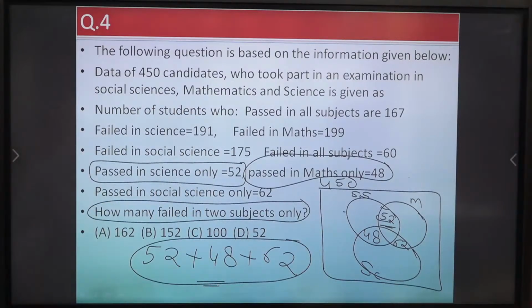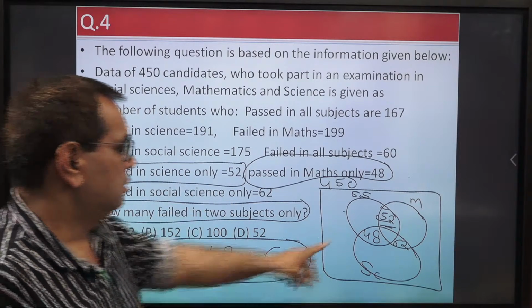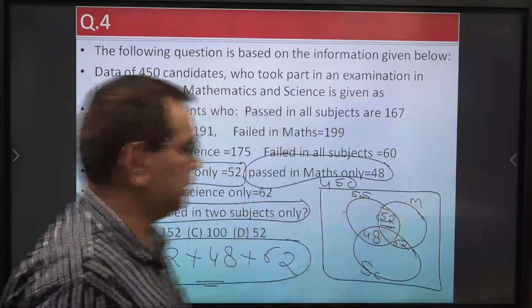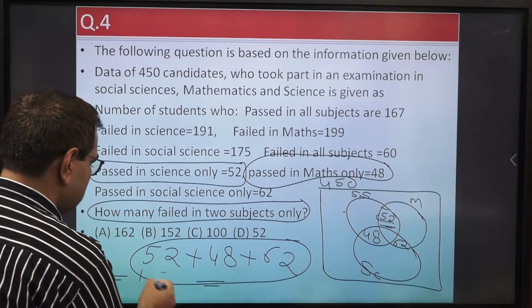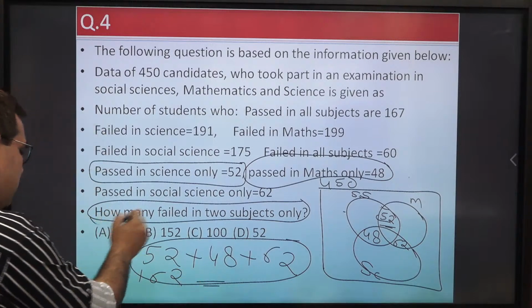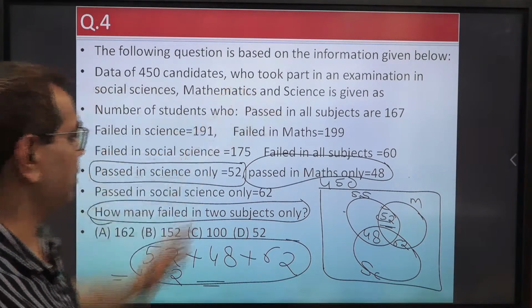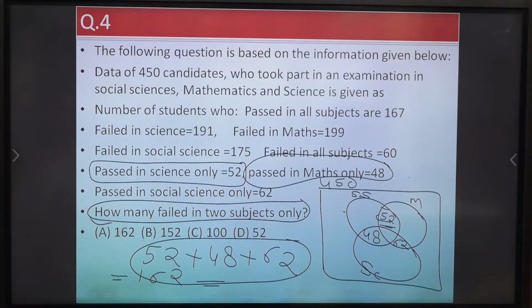How many failed in two subjects only, जो केवल दो सब्जेक्ट में फेल हुए हैं, सब्जेक्ट के नाम मेंशन नहीं है, ठीक है. It means these or these or these, so we have to add all the three. So what we are getting? We are getting 162 as the sum. So A is the answer. We need not to go in detail of another data. Only this information is sufficient for providing us the answer of this question.